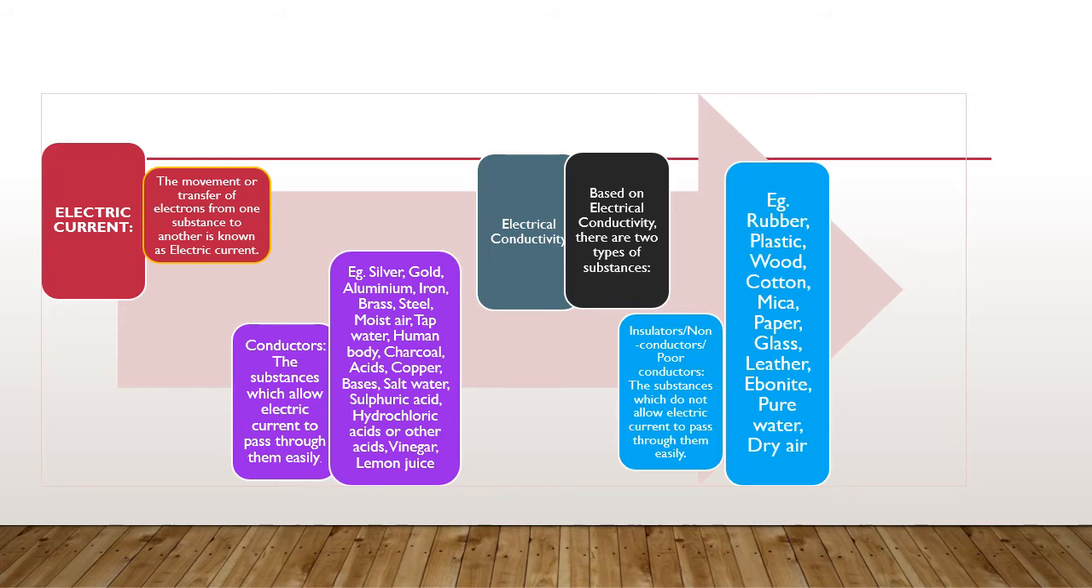or poor conductors. We have a list of examples given here. Please go through all these examples so that you can identify whether the substances are able to conduct electricity or cannot conduct electricity. We'll move to the next slide now.